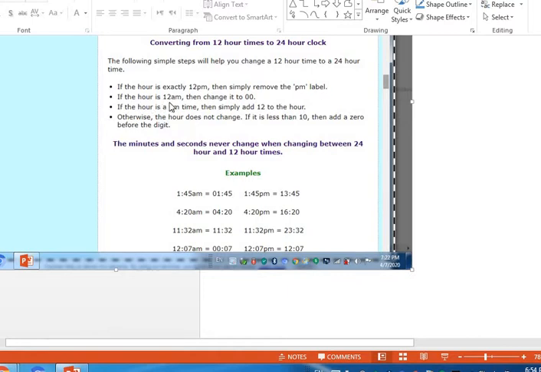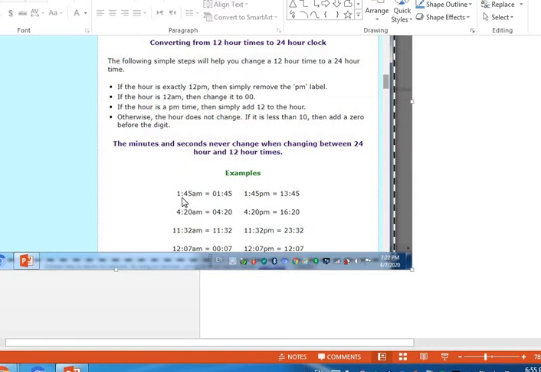If the hour is 12 a.m., change it to 00. If the hour is a p.m. time, simply add 12 to the hour. Otherwise, the hour doesn't change, and if it's less than 10, add a 0 before the digit. The minutes and seconds never change when changing between 24 hours and 12 hours.